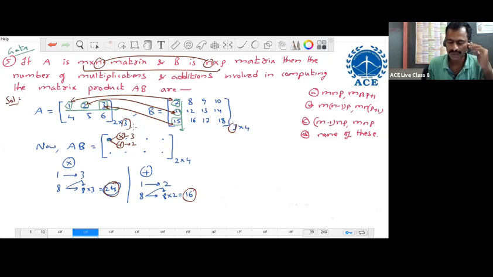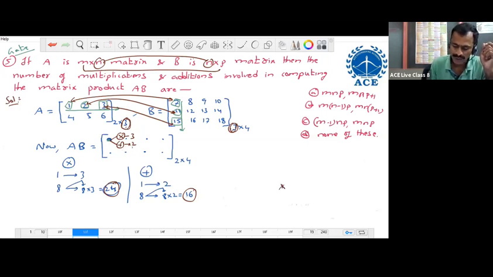Because of 3 elements along the row and 3 elements along the column, we require 3 multiplications. From this, we can say that the number of multiplications for one element is the same as the number of elements along the row or column, that is, the inner dimension. When these two are the same, only then is the product possible. That is the same as this.